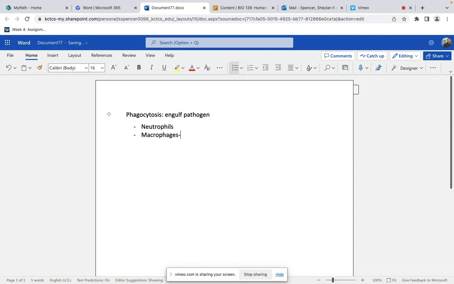Let's remember what the macrophage develops from. The monocyte, right? But the neutrophil is going to be the first responder. He's the first one to the site of infection. So we talked about an abscess being decaying neutrophils. An abscess or pus is just a collection of these decaying neutrophils.